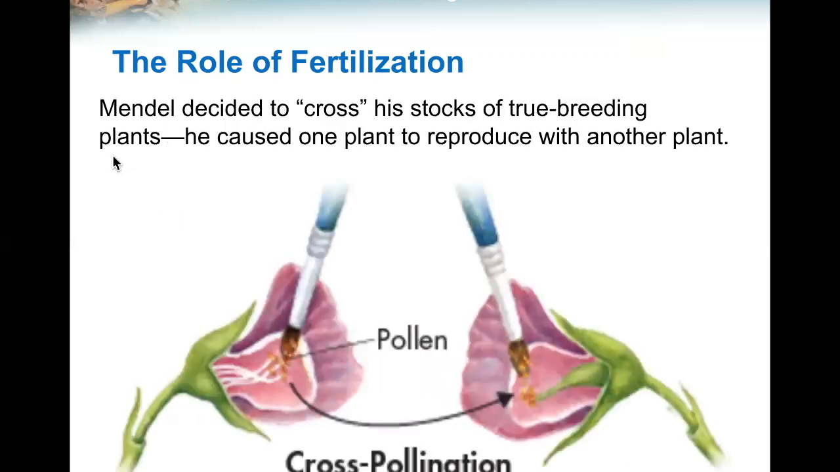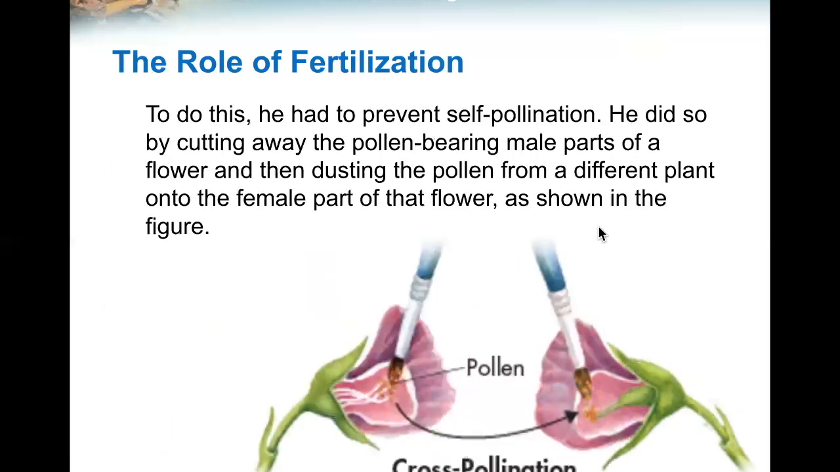Mendel decided to cross his stalks of true breeding plants. He caused one plant to reproduce with another plant. So he took the pollen from one and fertilized the other plant. To do this, he had to prevent self pollination.